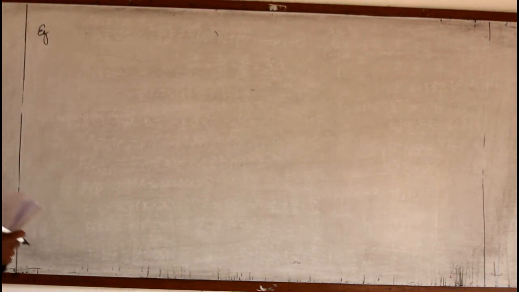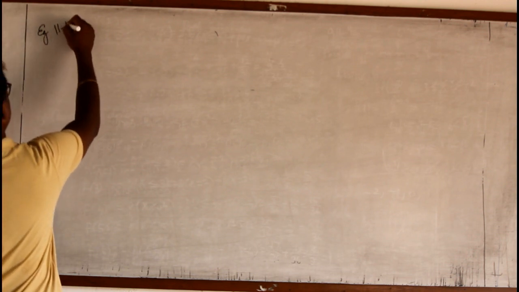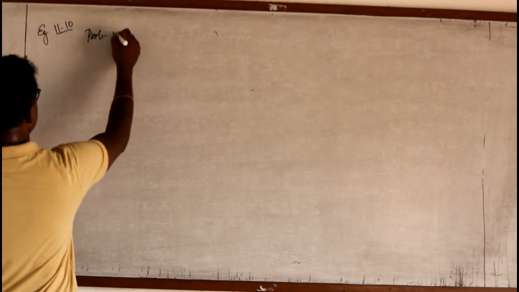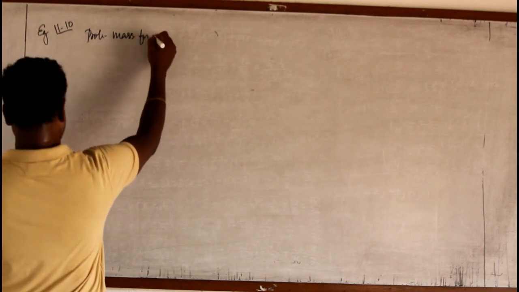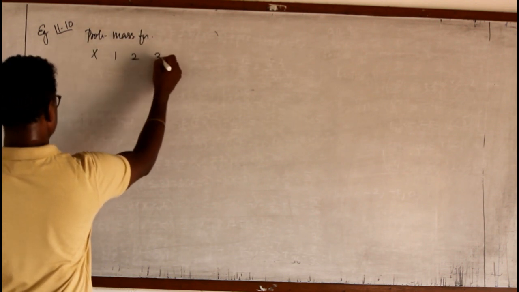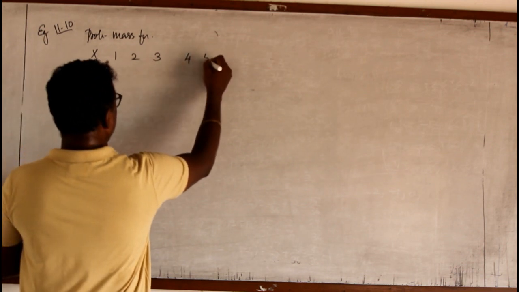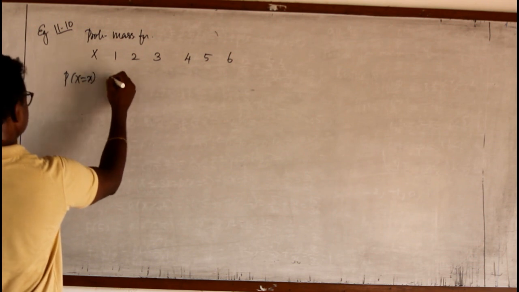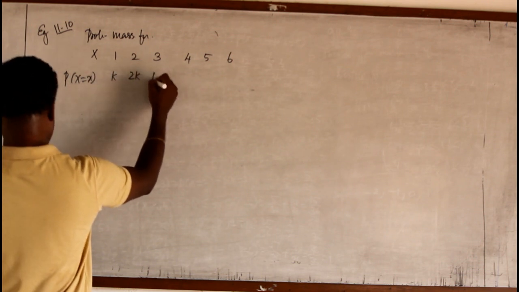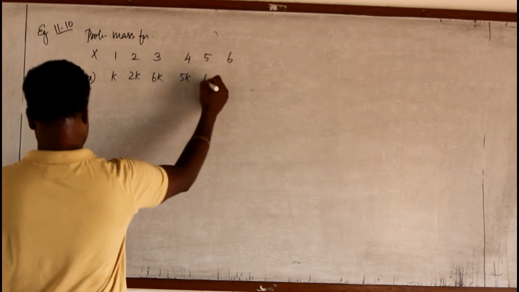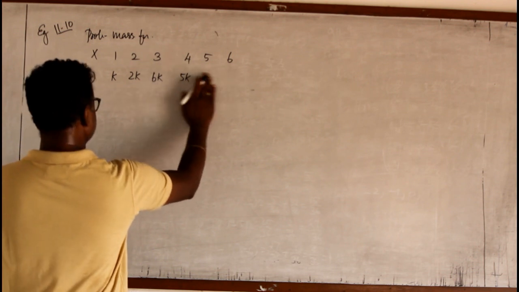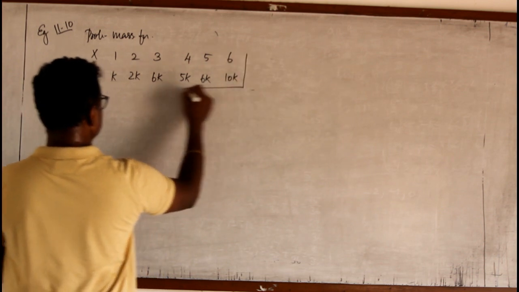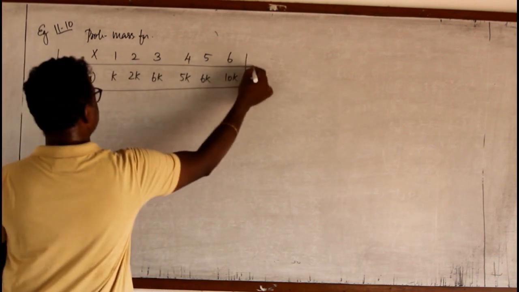Example 11.10. Given the probability mass function, X is 1, 2, 3, 4, 5, 6. P of X equal to x is given by k, 2k, 6k, 5k, again 6k, then 10k. This is the probability mass function.